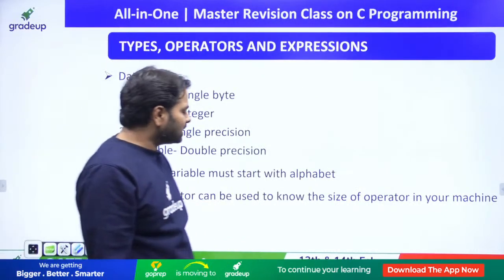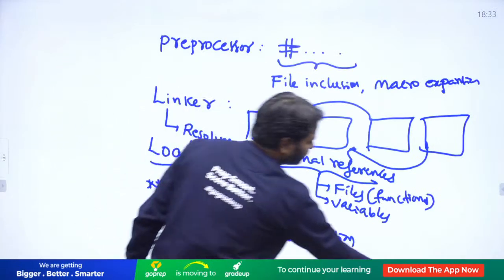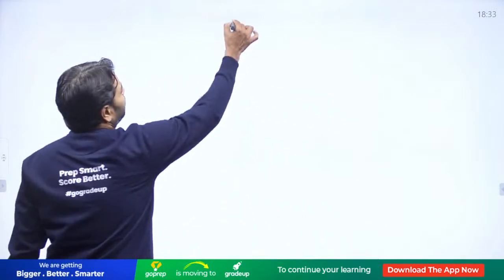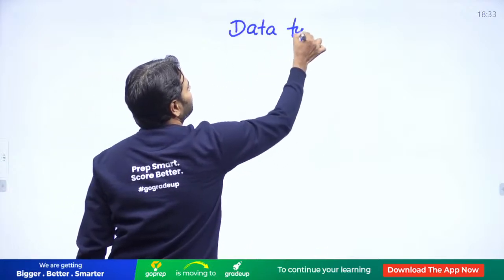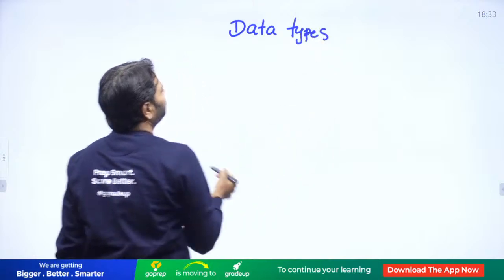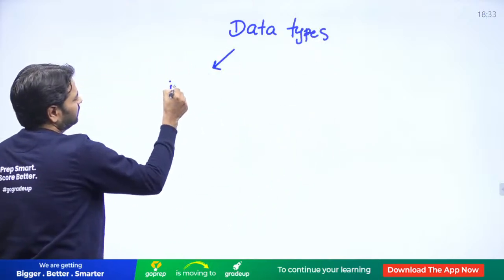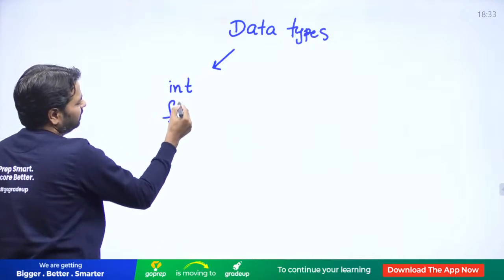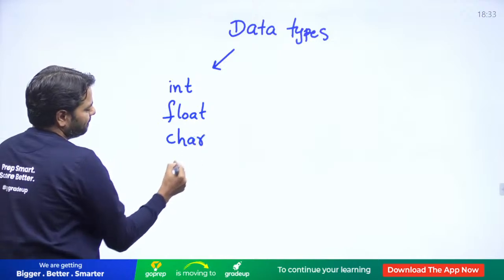Okay, now let's come to the data types. How many of you know about data types? Data types: int, float, char.